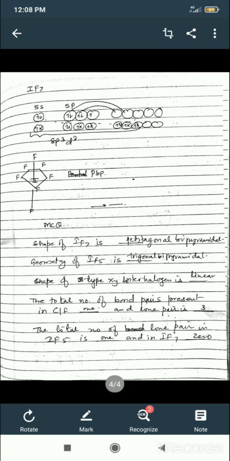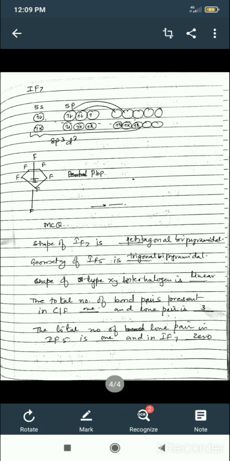See, in the center iodine is there. All equatorial positions 5 fluorines are present, and remaining 2 fluorines are present in the axial position. So there is a formation of pentagonal bipyramidal iodine heptafluoride. This is the structure of the iodine heptafluoride.